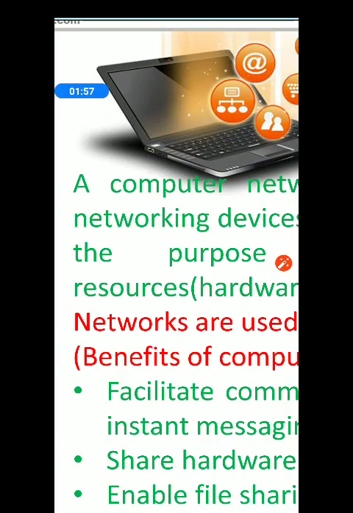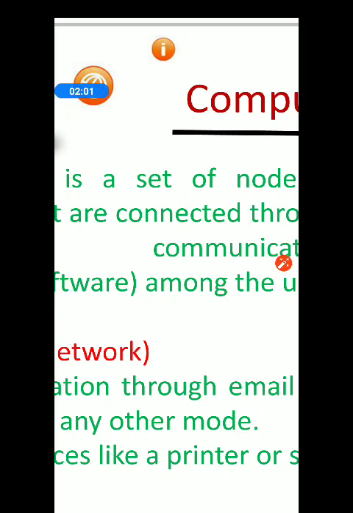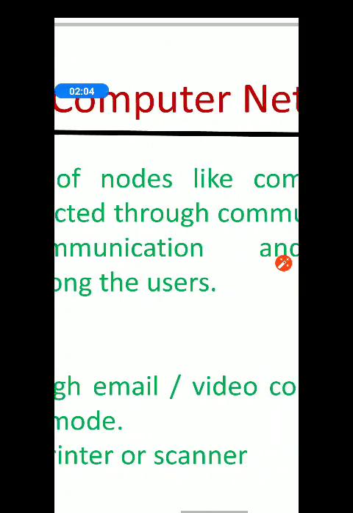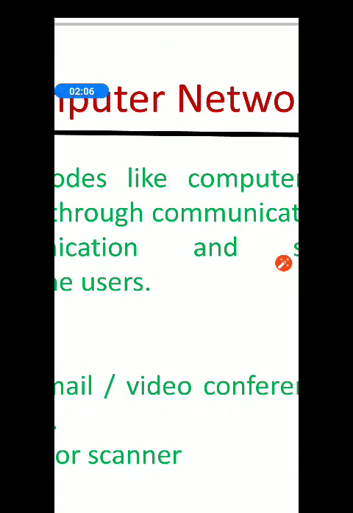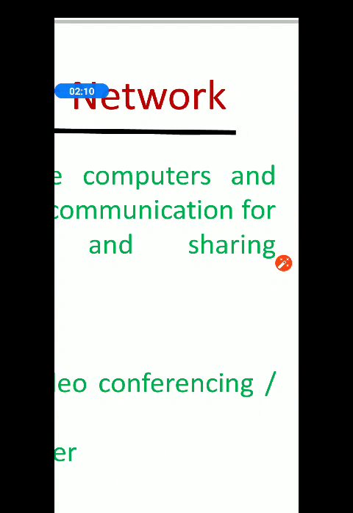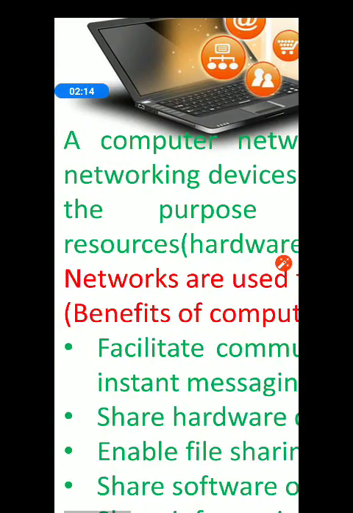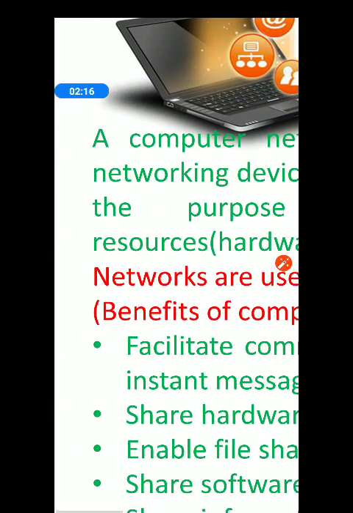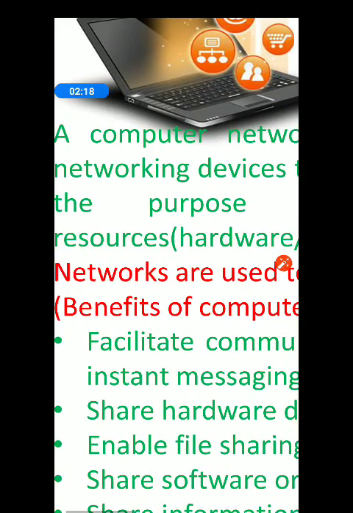A computer network is a set of nodes like computers and networking devices. We'll see what are the different networking devices available.